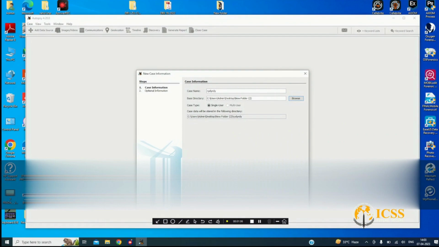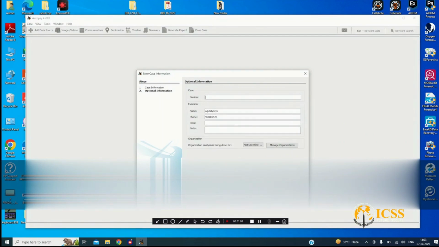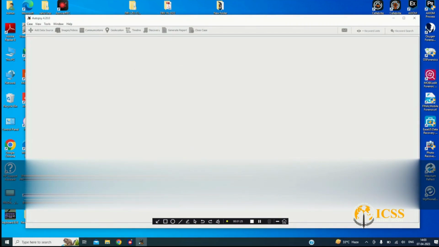Okay, next, we give a case number, name, whatever you like, or whatever name of the examiner. Okay, and then number of the examiner. Okay, and tap finish.